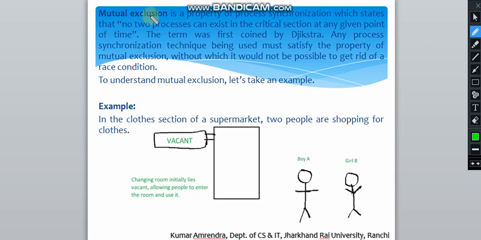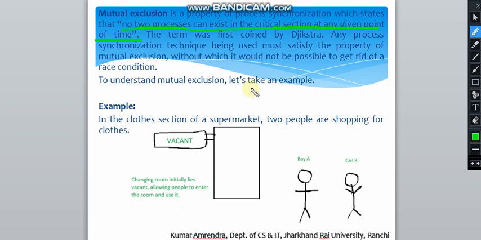Mutual exclusion is a property of process synchronization which states, and this is the main key point, that no two processes can exist in the critical section at any point of time. So that means किसी एक समय में दो process critical section में exist नहीं कर सकते.